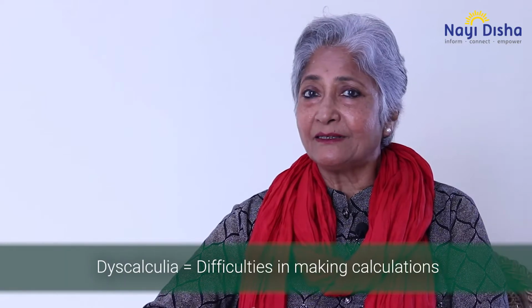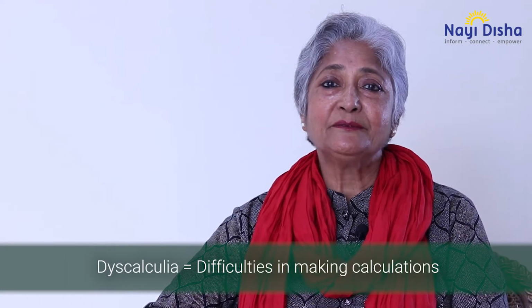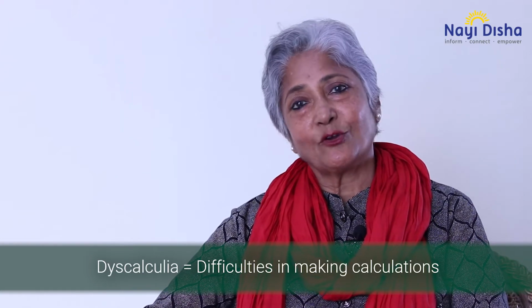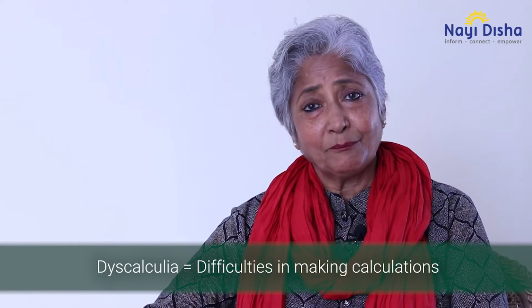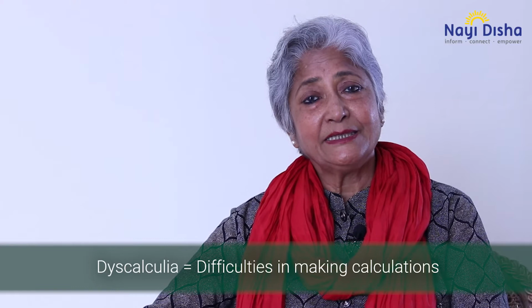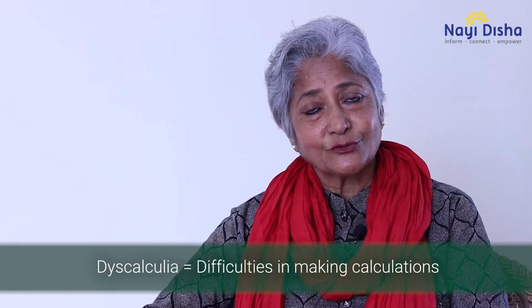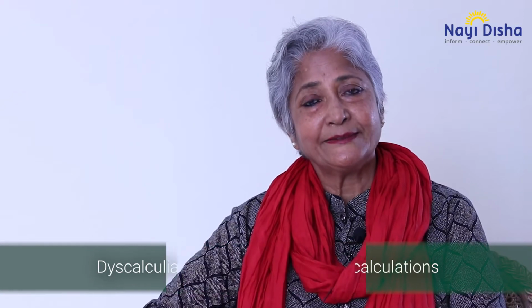Another one which we have to focus on is dyscalculia. Calculia comes from the word calculation. This child has tremendous difficulty with arithmetic. He is not able to do simple addition, subtraction, division, multiplication, not able to retain the multiplication table. So, these are the difficulties which stop him from doing his math well.